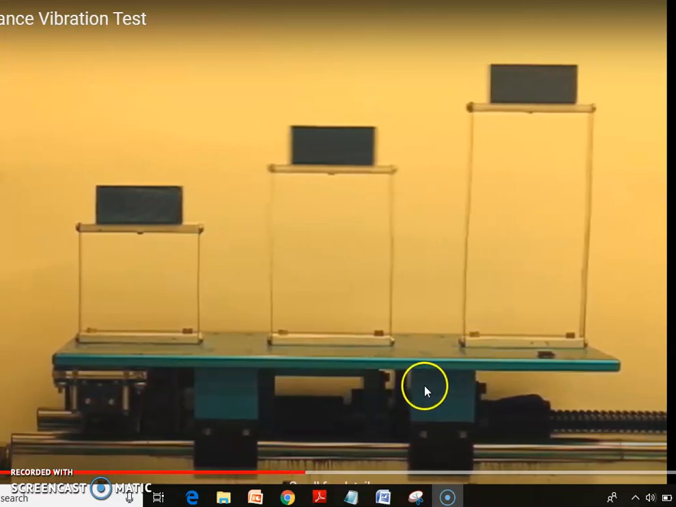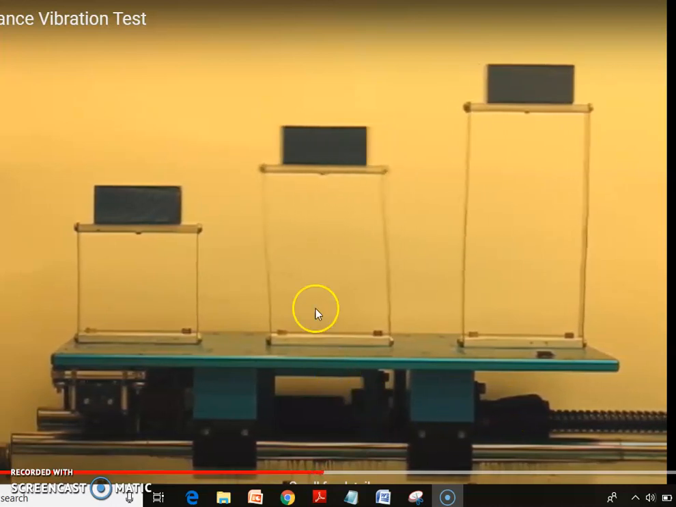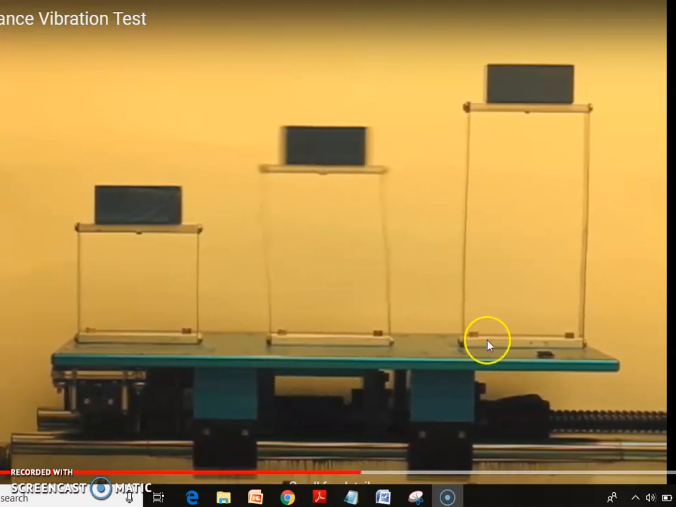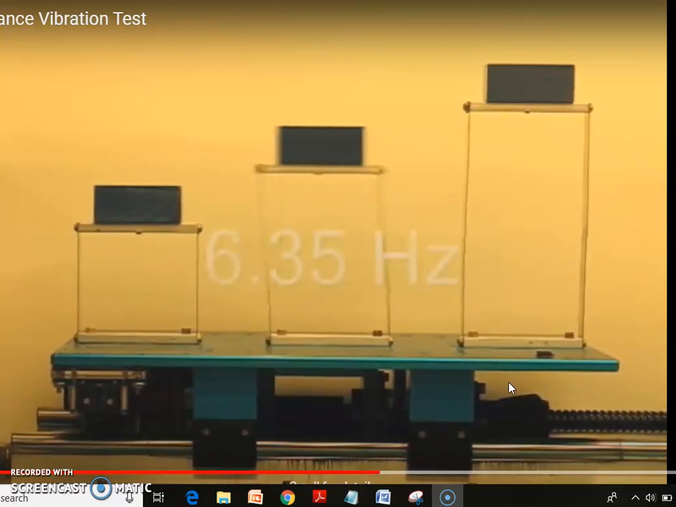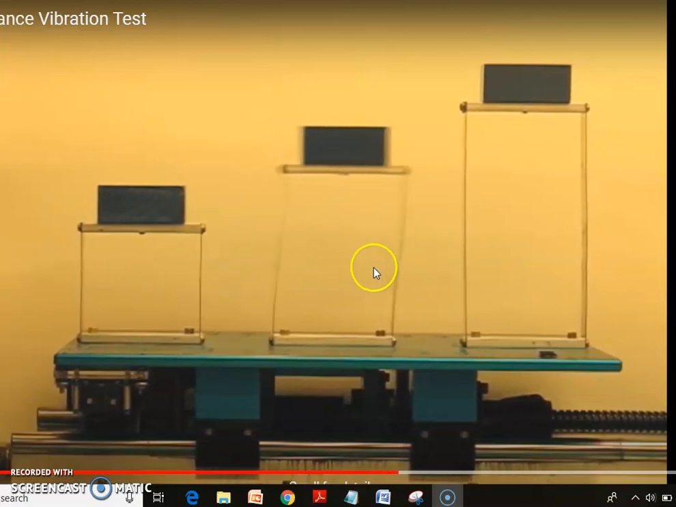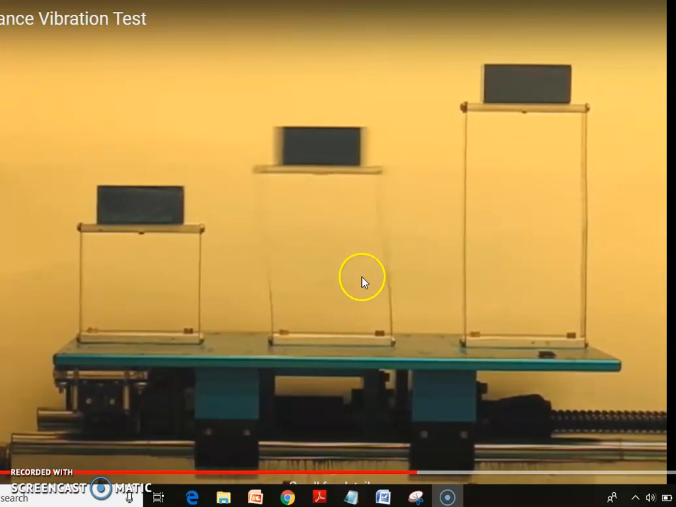Now if I increase my ground vibration again, the second structure, the so-called medium structure, starts to vibrate, but the ground motion is still there for all three structures. Existence of ground motion is there for all the structures. Structure 2 shows its peak response at 6.35 hertz, and again I will increase my base excitation.